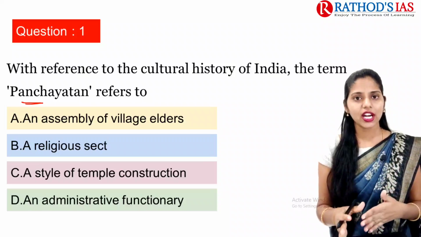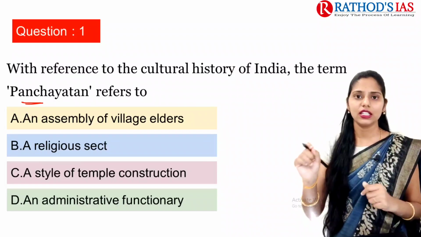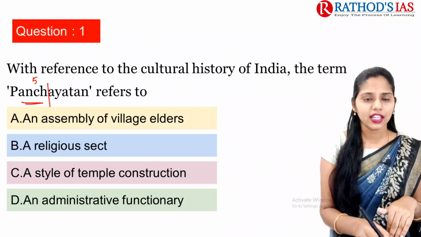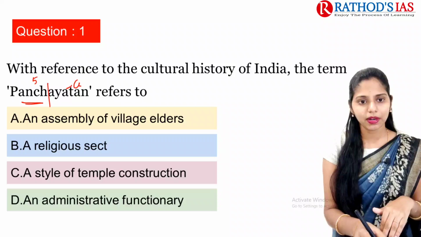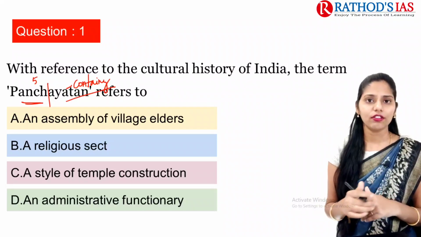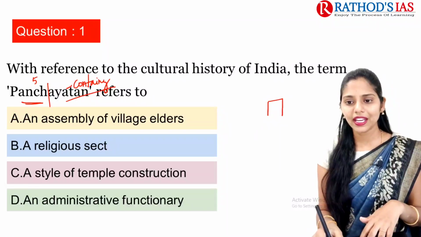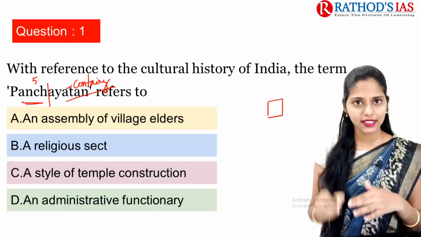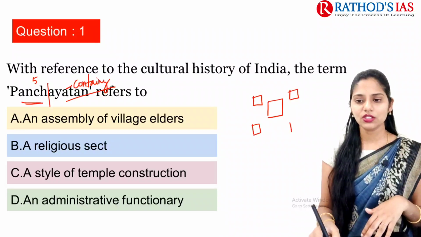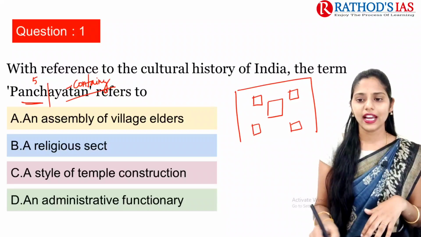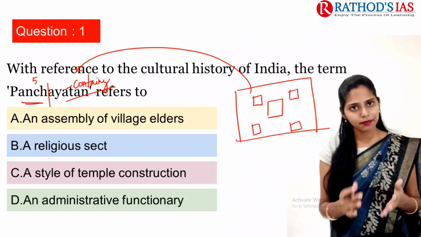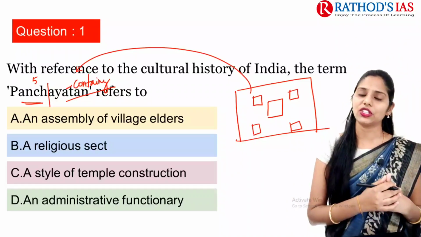This word Panchayatan is mainly derived from Sanskrit. Panch means 5, and Yatan means containing. In this Panchayatan style of temple architecture, the main shrine or the main deity is present at the center, and there are 4 subsidiary shrines present in the 4 directions. This style of temple architecture is called the Panchayatan temple style.